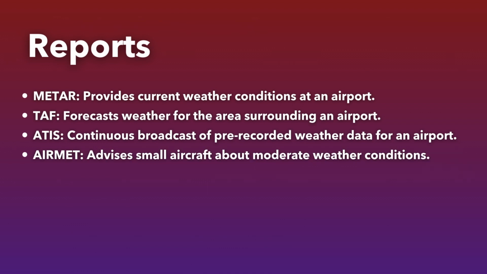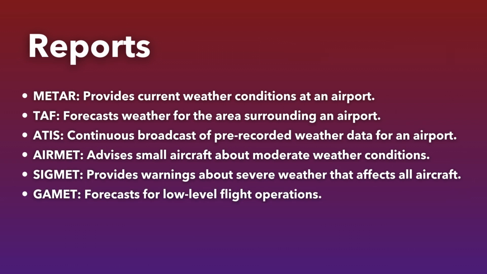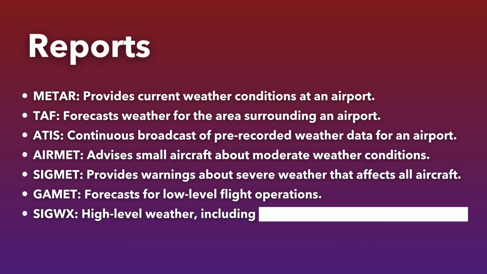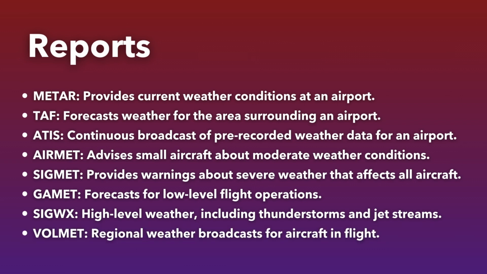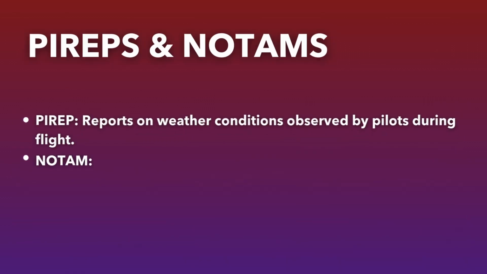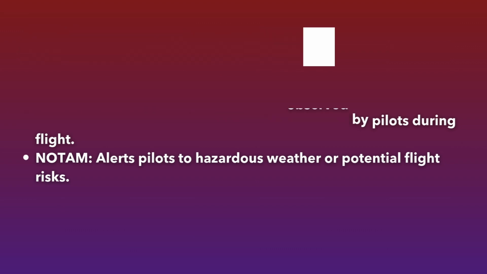For smaller general aviation aircraft, AIRMET reports provide warnings about moderate weather conditions, while SIGMET reports alert all pilots to more severe weather hazards. For low-level flight operations, GAMET forecasts are used, while SIGWX charts are used to depict significant high-altitude weather, including thunderstorms and jet streams. VOLMET broadcasts regional weather information for aircraft in flight. PIREP reports are provided by pilots during their flight, describing weather they have encountered, and finally, NOTAMs are notices issued to airmen alerting them to hazardous weather conditions or other potential risks during flight.